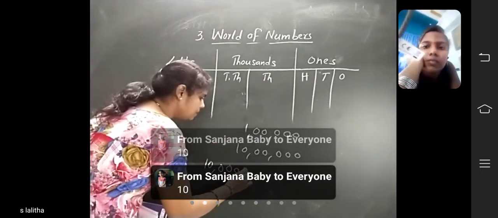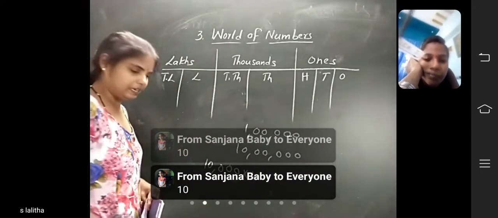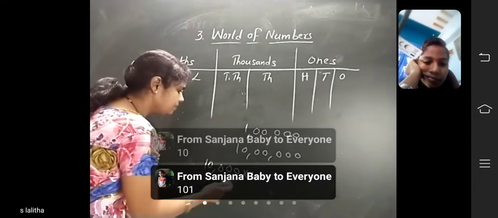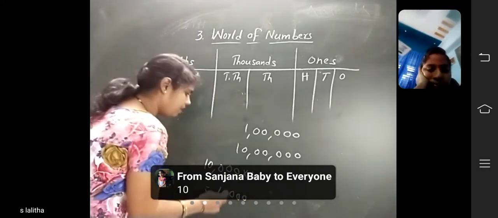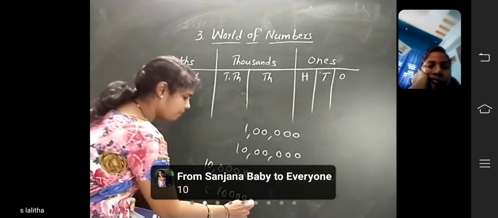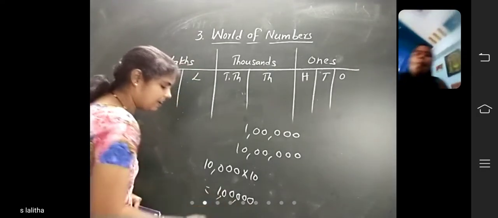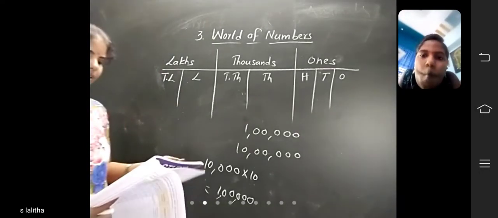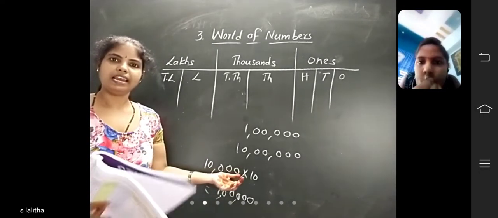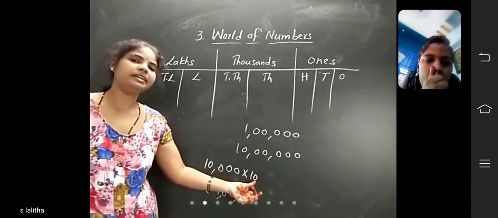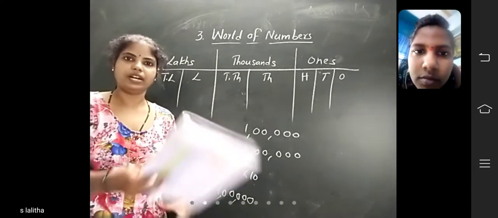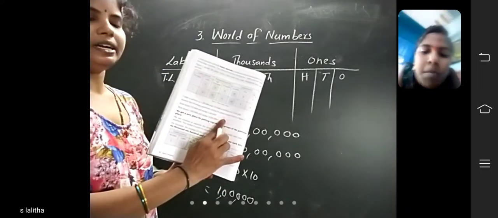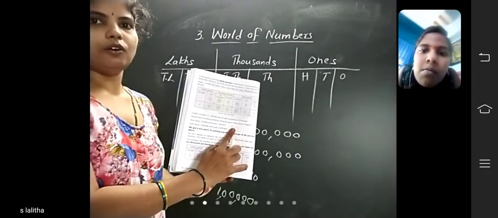If you multiply with 10, 0 will be added here. 1, 2, 3, 4, here 5. So we get 1 lakh. How many 10,000s will make 1 lakh? 10. So write 10 in the first blank, all of you.